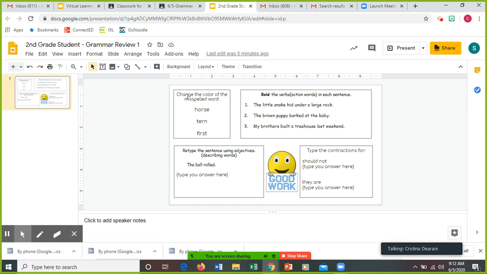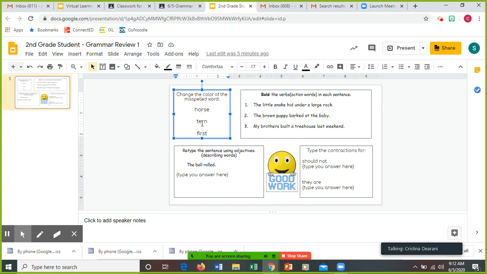You're starting with changing the color of the misspelled word. So whichever one of these words is misspelled, you're going to change the color. All right, so you could click on whichever word it is. All right, so let's just say it's this word. You're going to highlight it, and then you're going to change the color. So you could highlight, that's text color.